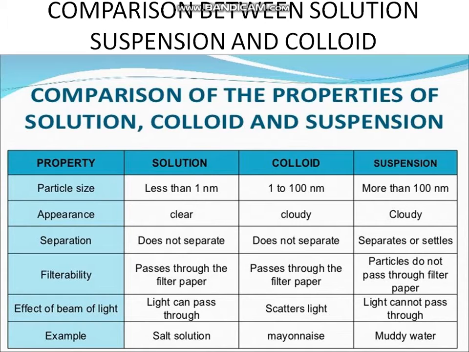First of all, the properties are given. You can see these properties are particle size, appearance, separation, filterability, effect of beam of light, and there are some examples too. First property, that is particle size. The particle size in case of solution is less than 1 nanometer. The particle size in case of colloid is 1 to 100 nanometer, and the particle size in case of suspension is more than 100 nanometer.